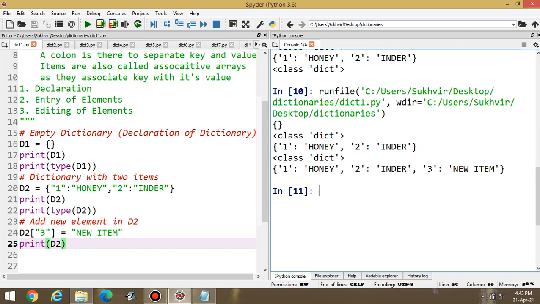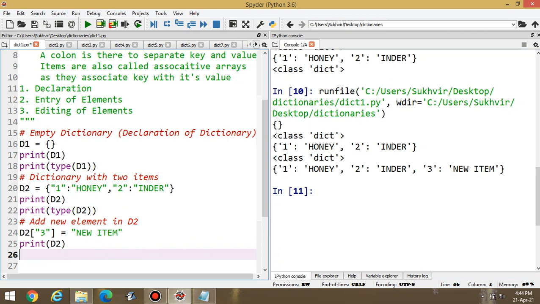Suppose I have to delete this item. Then what to do? I can simply delete this one by writing del, or suppose I have to change this item. First of all, edit this item. Editing of items. Then write simply D2, third element.